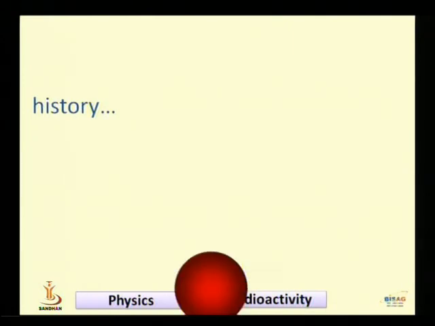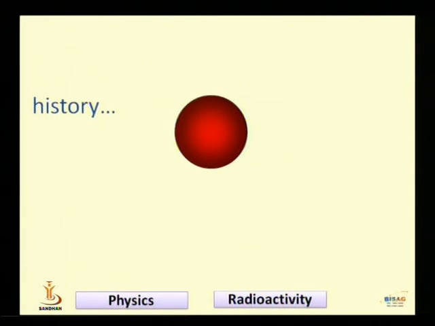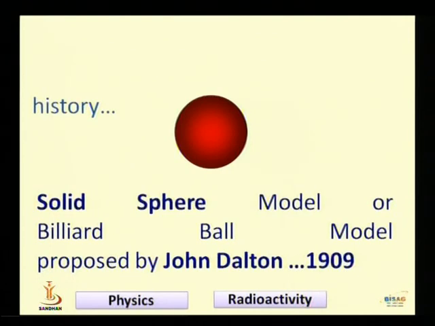What is the history? What did people think around 100 or 200 years ago? What were the concepts in their mind? In 1909, John Dalton thought that atoms and molecules are a sphere. He said that the atom is a solid sphere. You cannot disintegrate the atom or molecule. This was the concept around 1909. That's why its model's name is the solid sphere model.